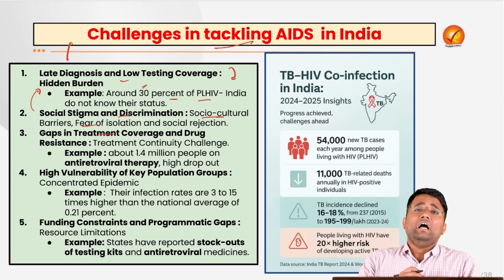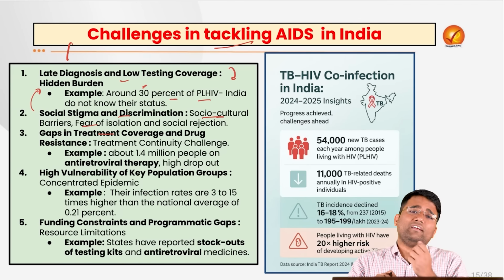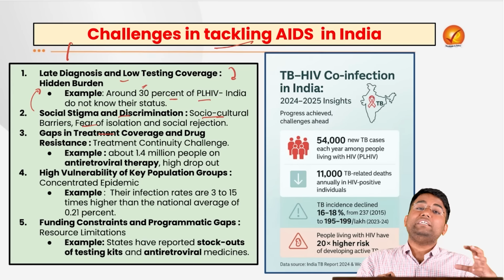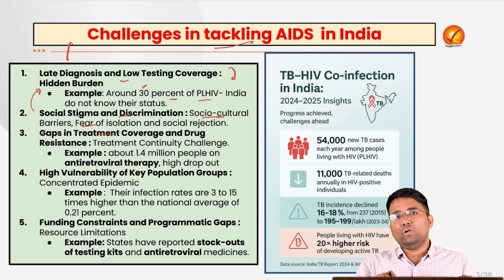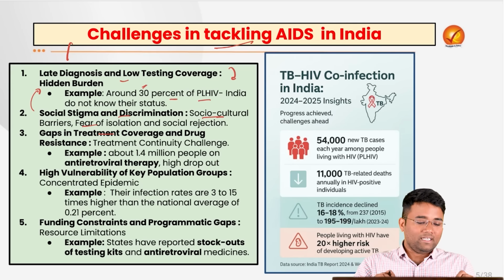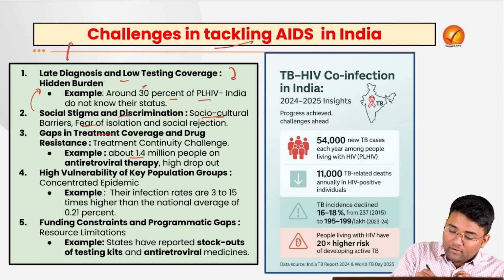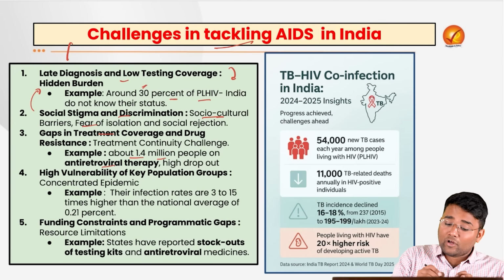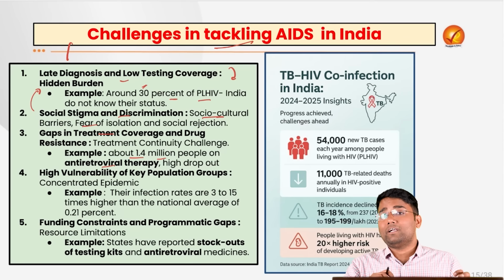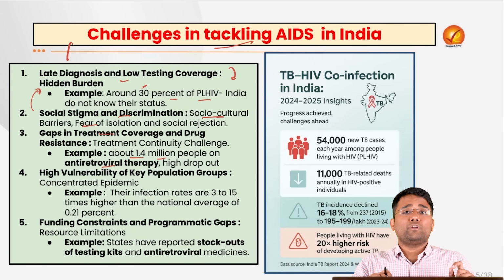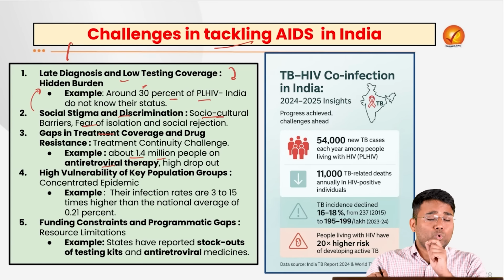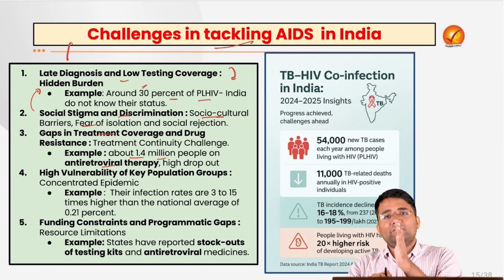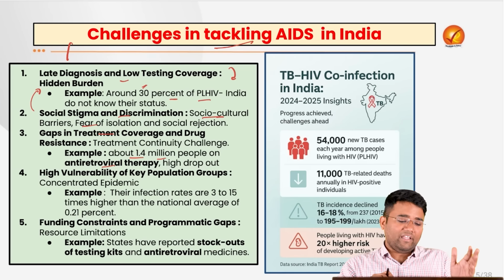For example, vaccines are not available for HIV, but antibody treatment is given, and that is costly. That is not available in the majority of the semi-urban and rural areas. Around 1.4 million people are on antiretroviral therapy, but because of the high cost involved and the poor availability in public hospitals, a high dropout rate is witnessed, and HIV can further turn into AIDS, which can be life-threatening.